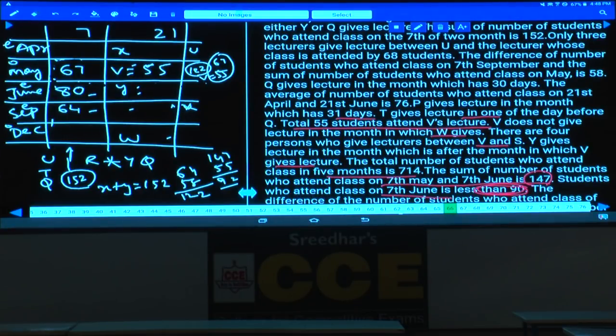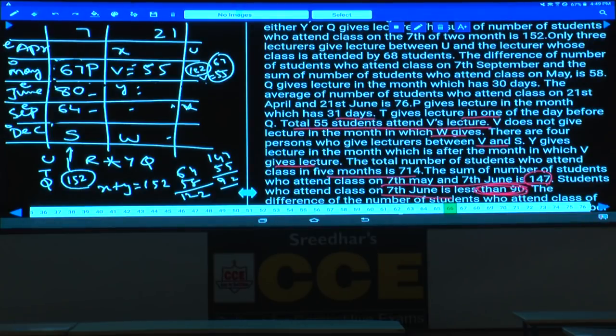S is here, S is an odd number, S and W. As S and W are here, P must teach in the month which has an odd number of days. As P is in the odd number of days, P cannot be in the month of December, hence P must be in the month of May, and the value is 67, isn't it? The number of students who attend the session of P is 67, V is 55, and next one, U and 68. Now we have remaining this one.